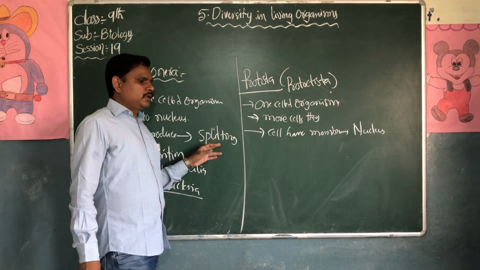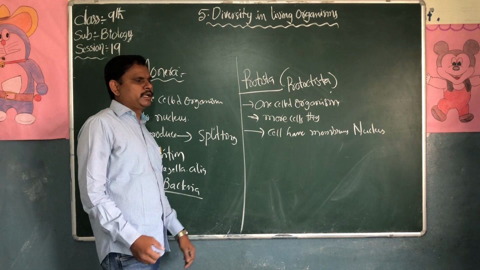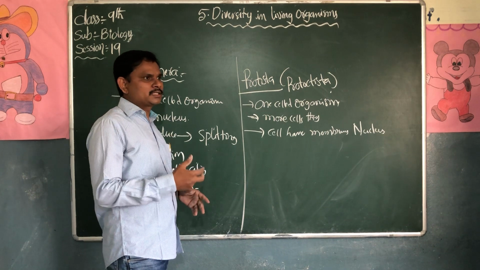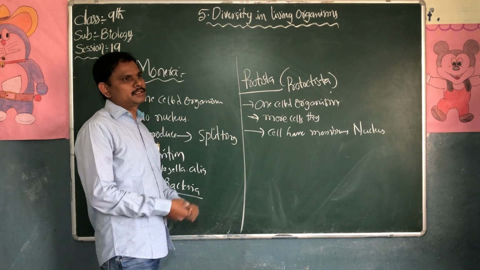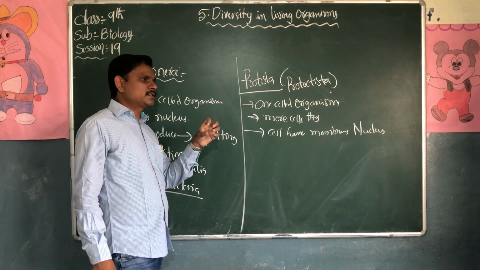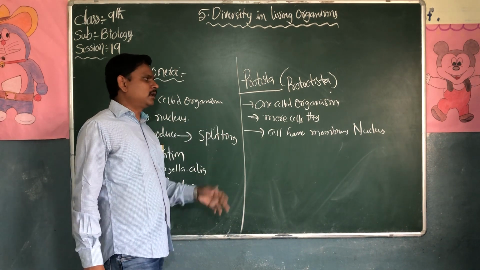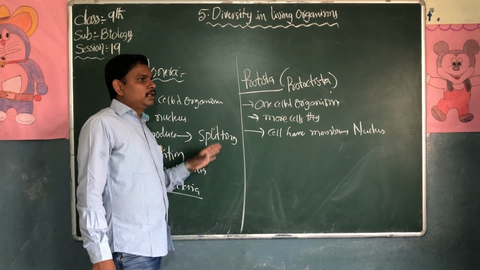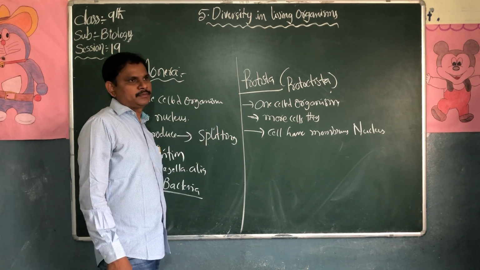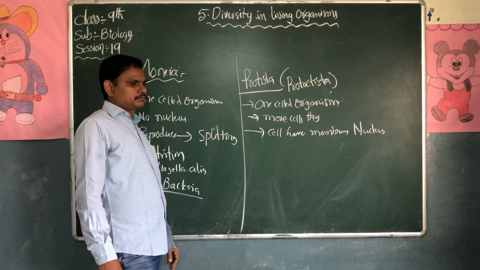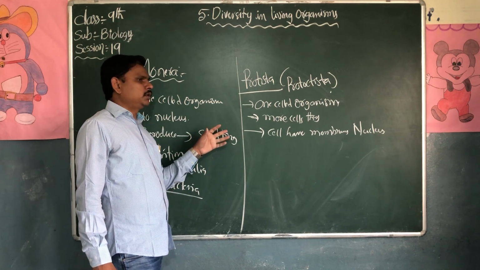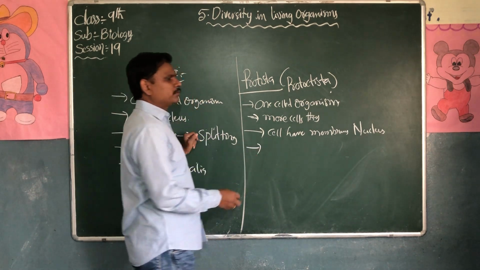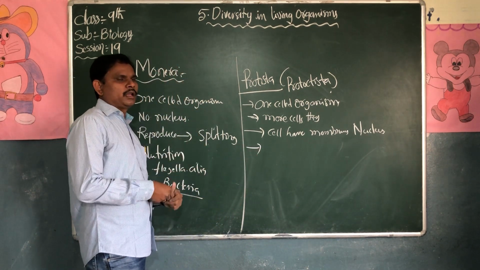How will they get food materials? By eating other organisms. By eating other organisms, they get nutrition. So they destroy the animals and absorb the nutrition from the other organisms. Also, some organisms get their energy from the sunlight and from the water. So they live solitary or in a colony.